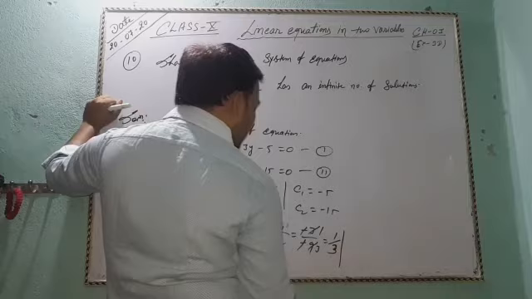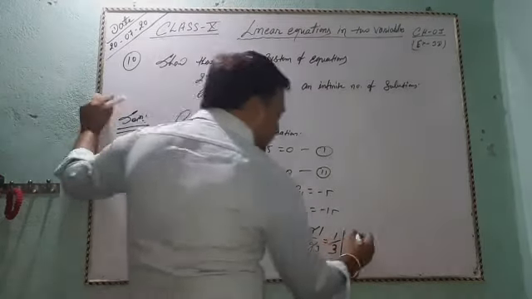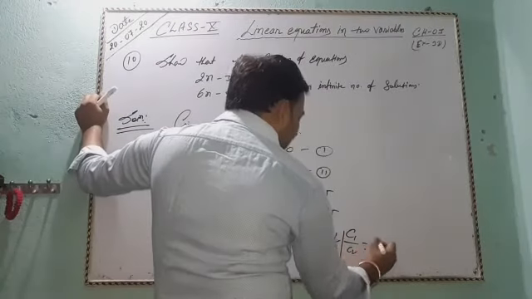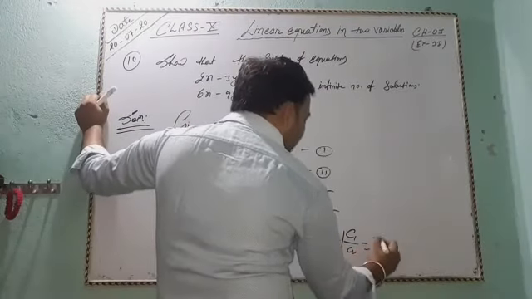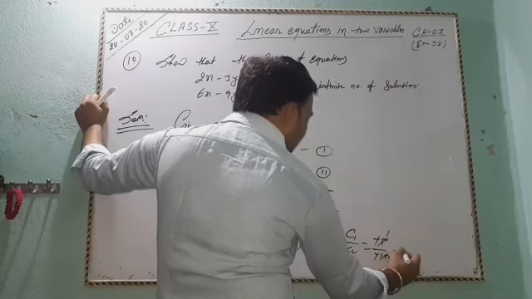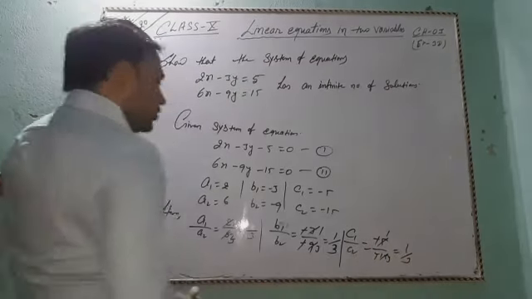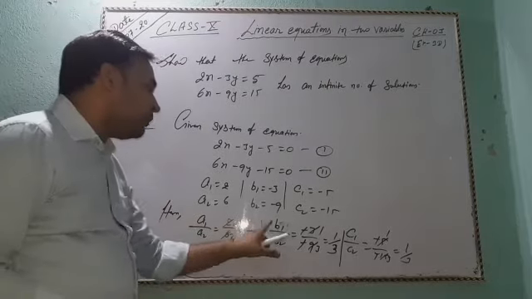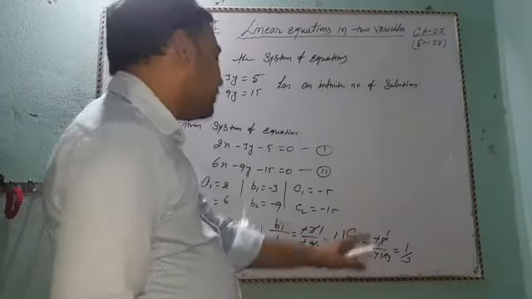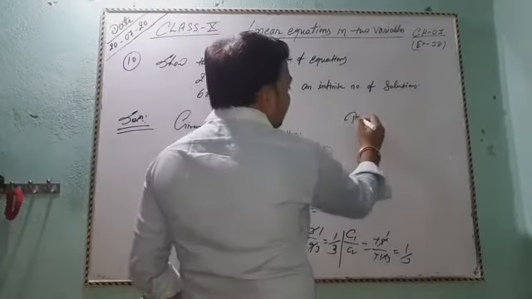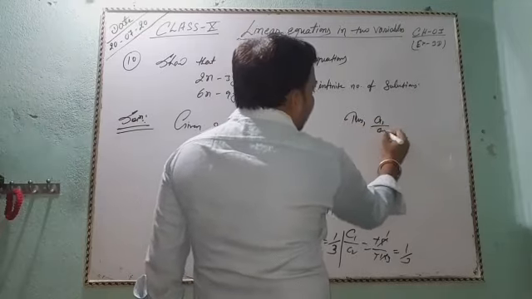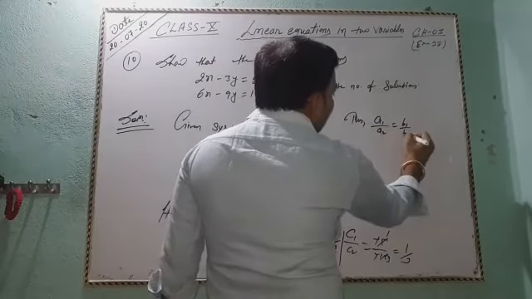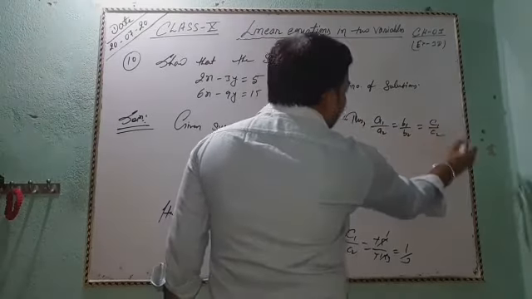And c1 by c2 equals minus 5 by minus 15, that is 1 by 3. So a1 by a2 equals 1 by 3, b1 by b2 equals 1 by 3 and c1 by c2 equals 1 by 3. So a1 by a2 equals b1 by b2 equals c1 by c2.